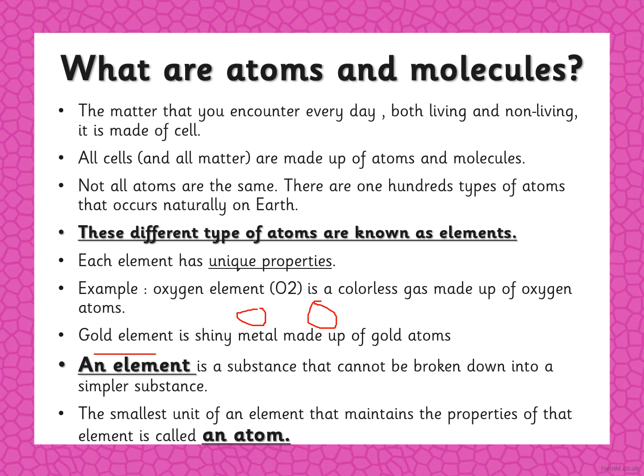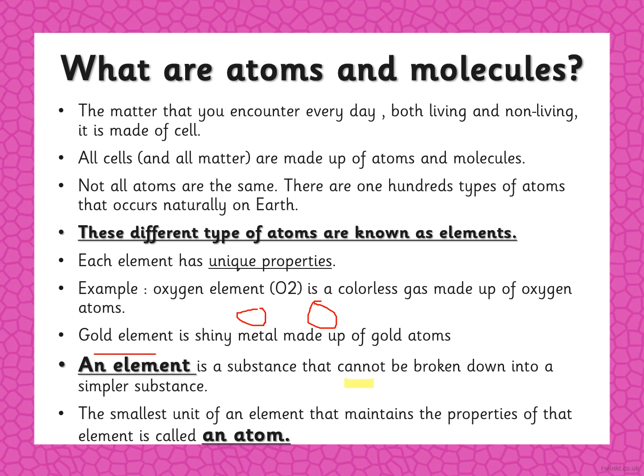Now, an element is a substance that can't be broken down into simpler substances. So an atom can't be broken. The oxygen element, the gold element is an element. We can't break it down into simpler substances.